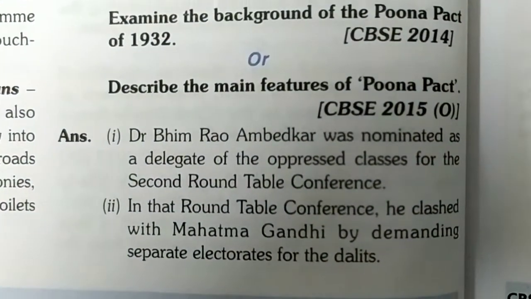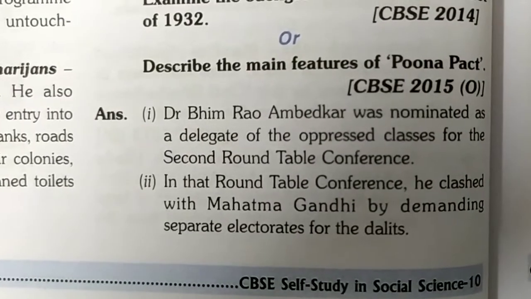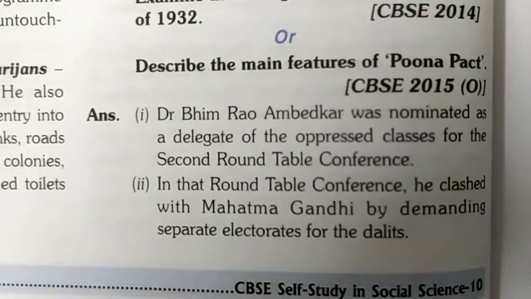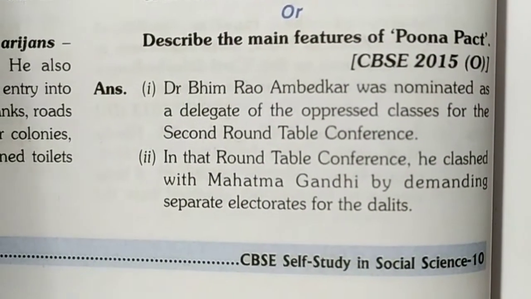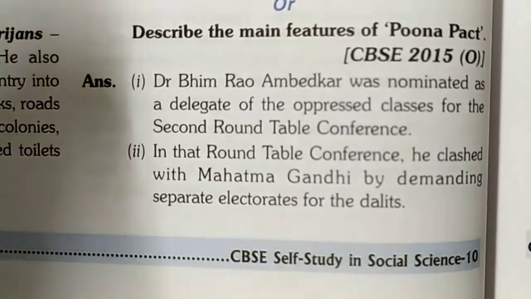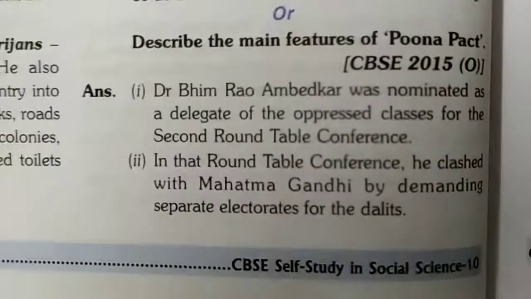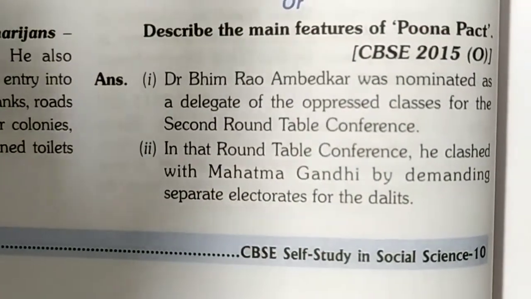Now the first point is that Dr. Bhimrao Ambedkar was nominated as a delegate of the oppressed classes for the second round table conference. As we know, in December 1932 there was the second round table conference, and in that Dr. Bhimrao Ambedkar was nominated as a delegate for the Dalits or the oppressed classes.